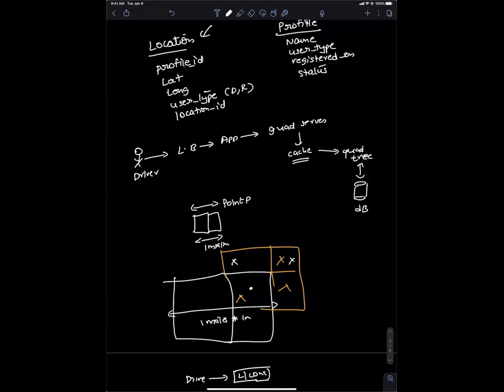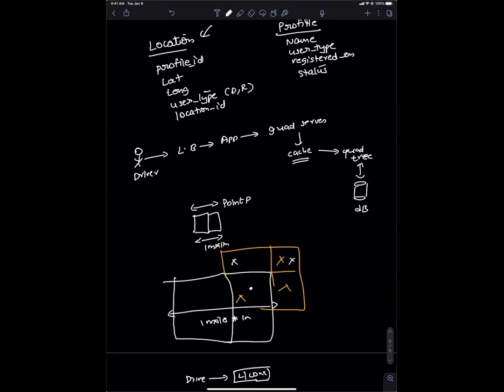Okay. So if a rider comes in and is trying to find all the latest locations, how are you going to figure out the latest location of my current driver? That's where my query will come into play, to determine, given a lat and long, give me all the locations of the users who are nearby to me. That's the place where I will ask what kind of search criteria you are giving me.